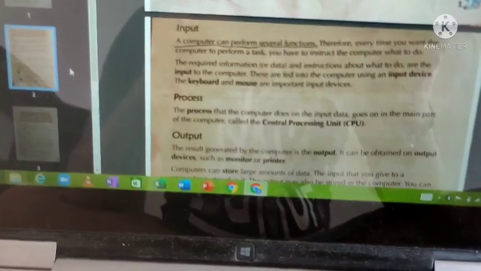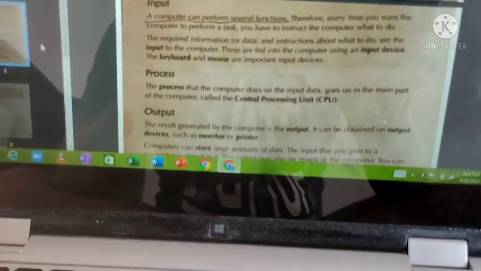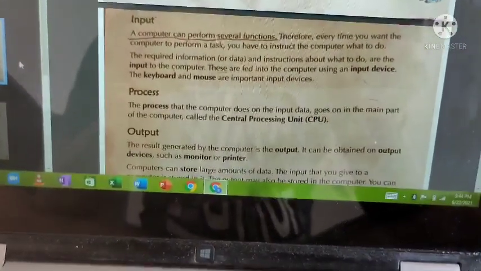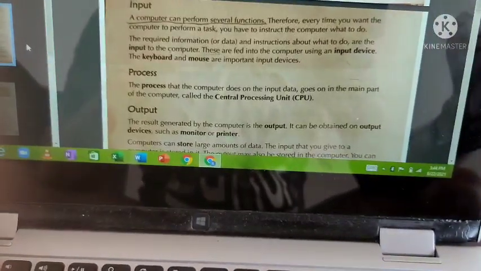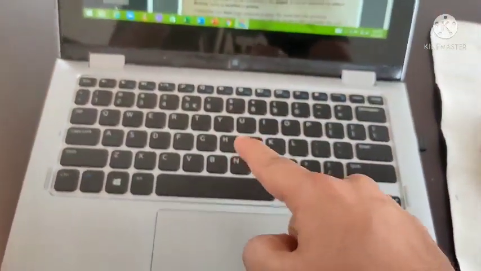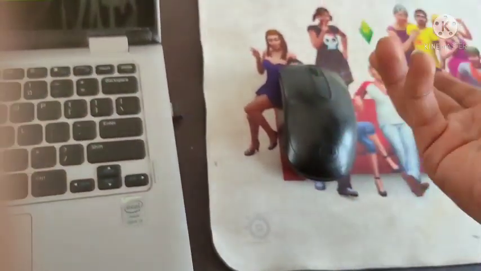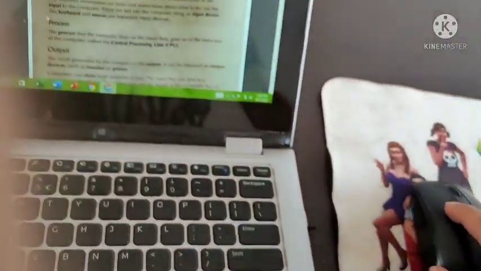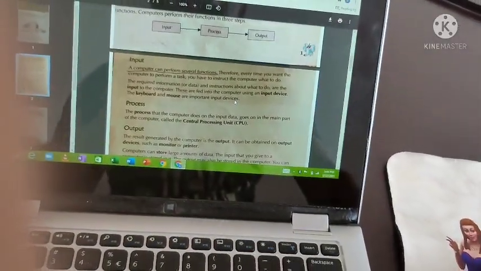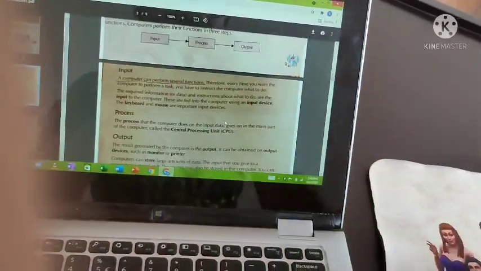These are fed into the computer using input devices. You are giving input to a computer. How will you give it? With the help of the keyboard. Keyboard is an input device. With the help of the mouse. Mouse is an input device. You are moving the mouse, so the cursor moves. You are instructing the computer to move this pointer from one place to another.